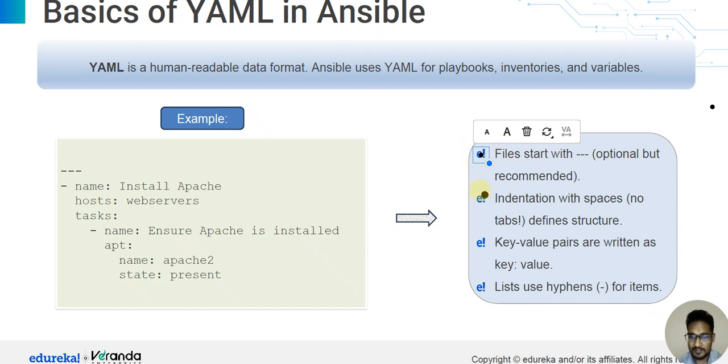This is the first step. This is the second, third, and fourth. And these hyphens are used in Ansible.